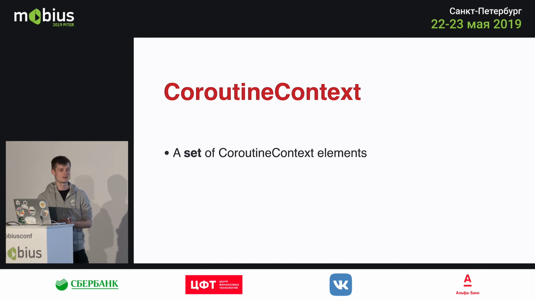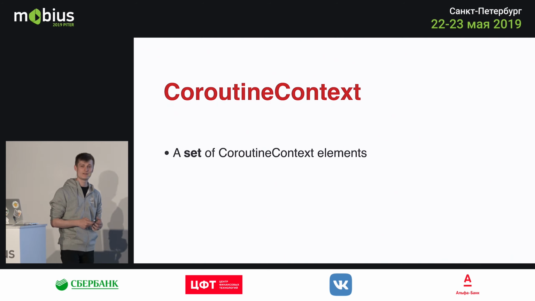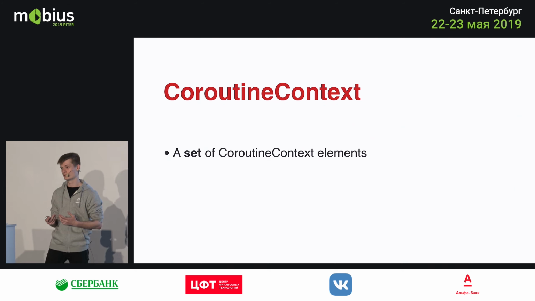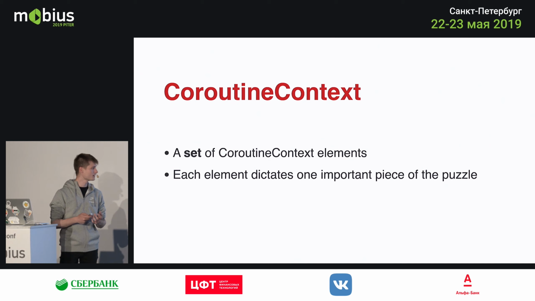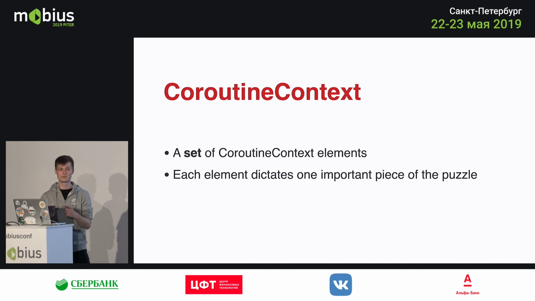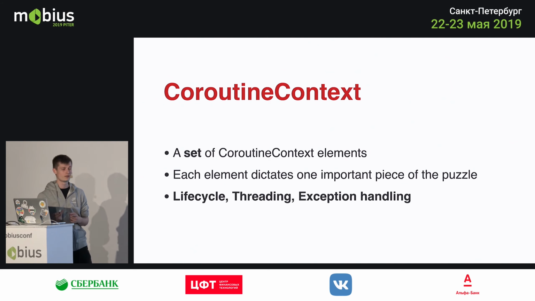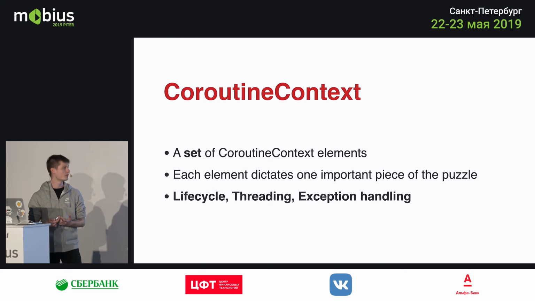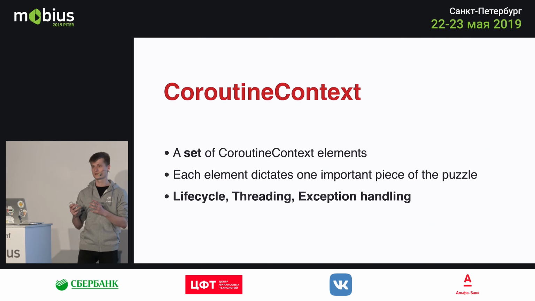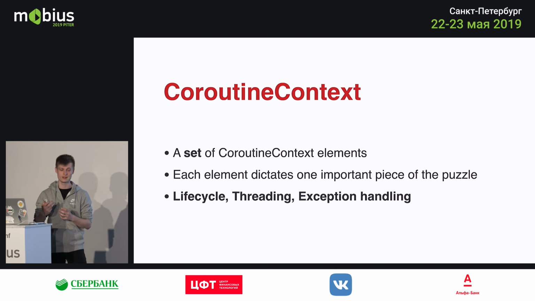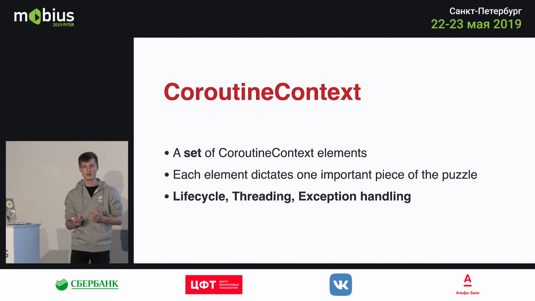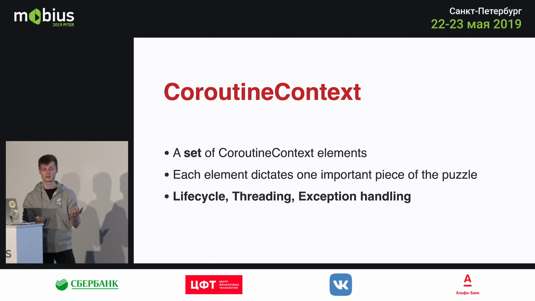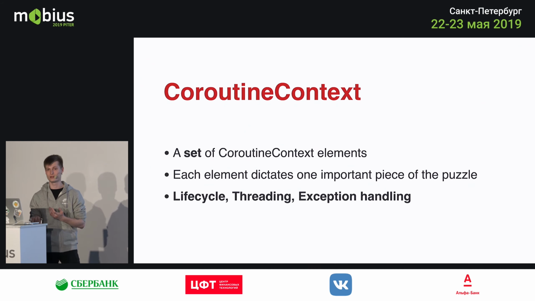So the coroutine context is just a set of elements which define the way the coroutines are executed or the way they behave. Each of the elements plays a specific role in the coroutine. For example, we have context elements for lifecycle, for threading, and for exception handling, which means that if you combine all three, you get a coroutine which has a steady lifecycle. For example, it handles the cancellation with your screen. You can switch threading between the main thread and the background thread for expensive tasks, and then push back to the main thread to display some result. And of course, you can handle the exceptions that happen within your coroutines.